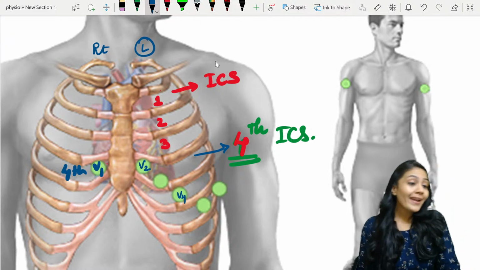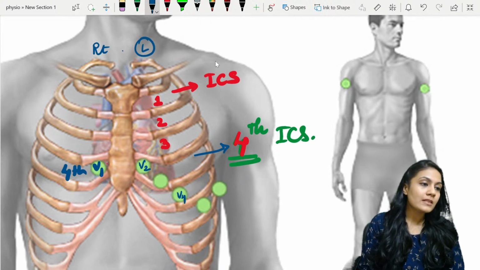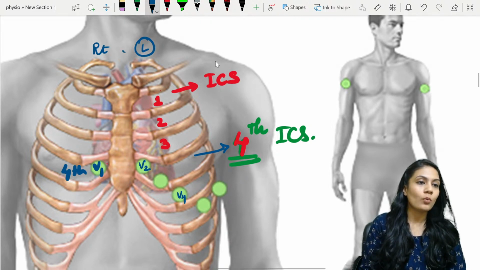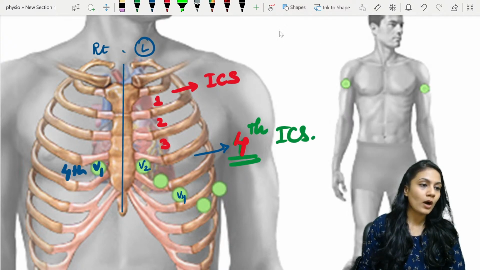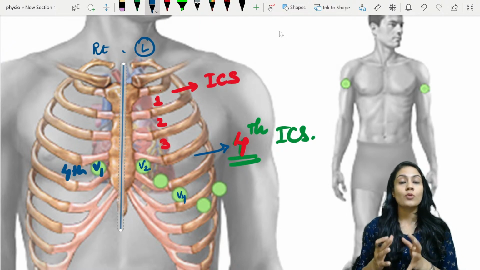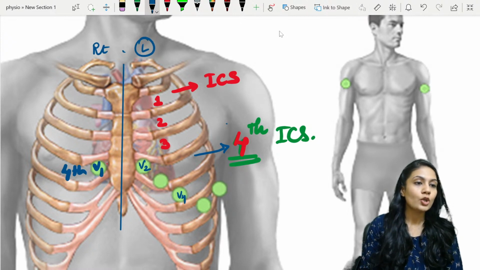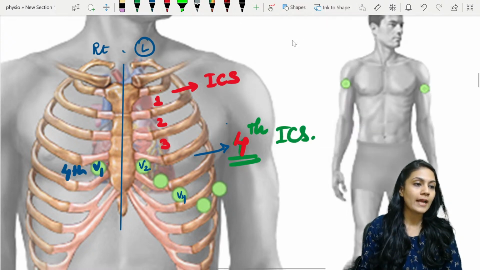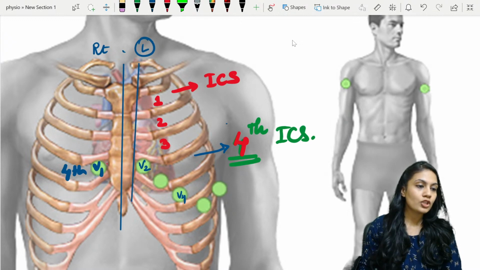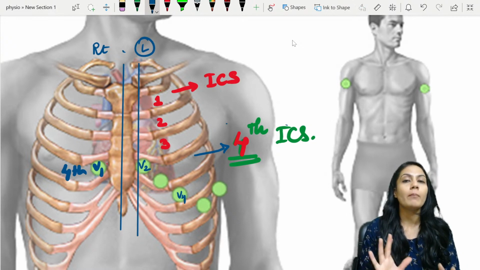V4. Where I attach the V4, there are lines. Now, this in the middle, if you draw a line over here, what are you going to call it? It is going through and through the sternum, so you are going to call it the sternal line. Now, just periphery to the sternum, if you draw again a line like this, touching the bottom, you can call it the parasternal line. I'll make you write everything.